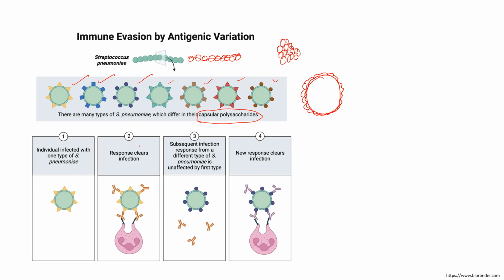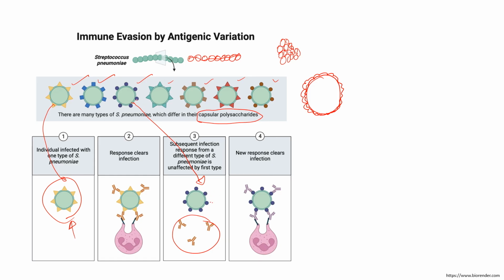Now, for example, once the individual is infected with this first one, the body immune system will recognize this as foreign and will raise an immunity against this. But in case of a second type of infection, when this particular kind of pathogen, the third one, comes into the picture, then the body immunity may not recognize this as foreign.